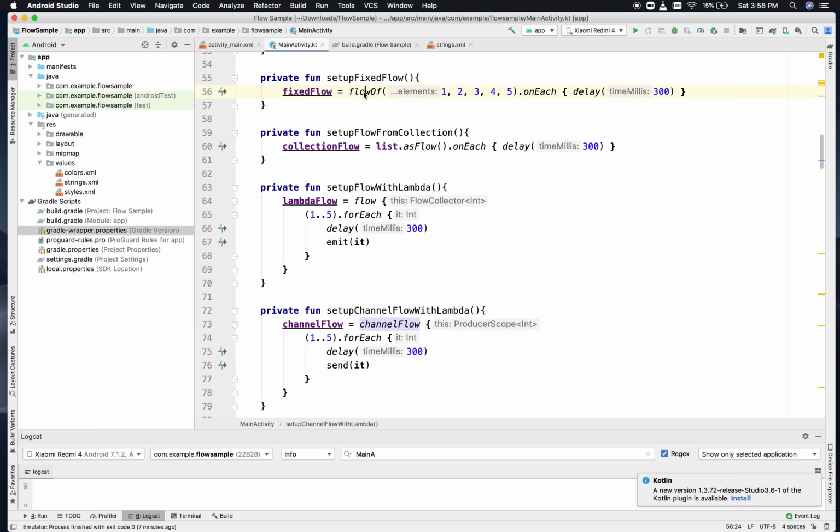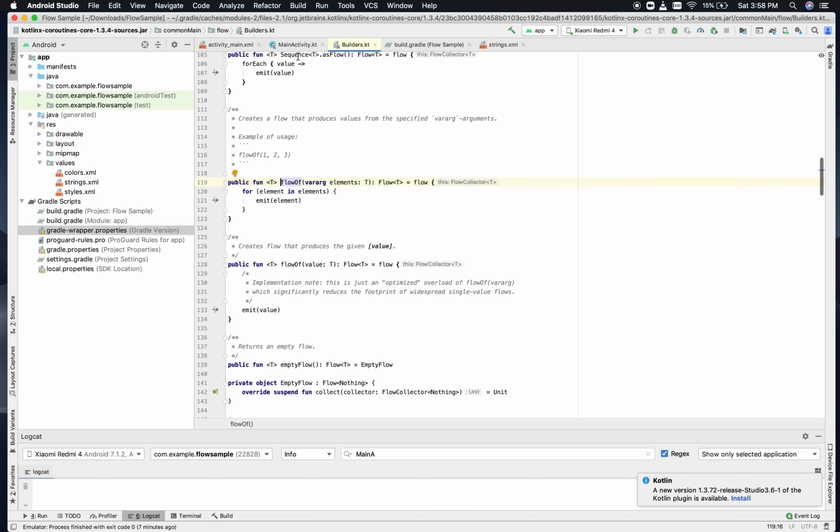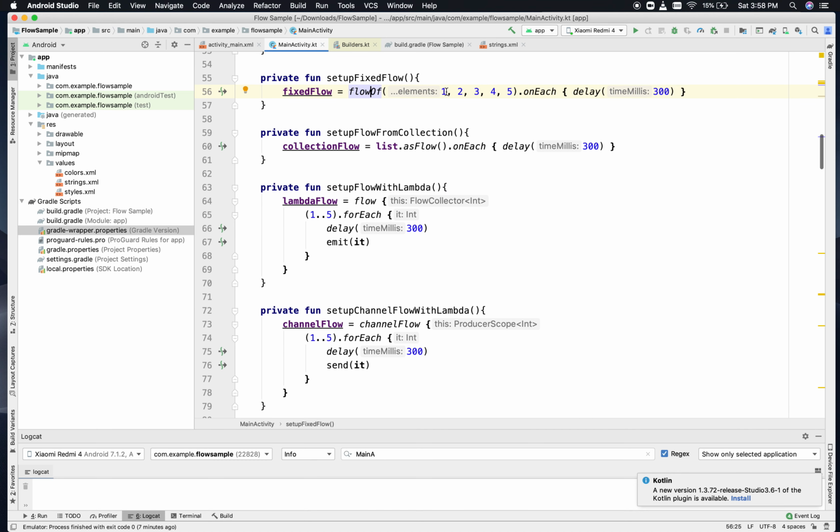The first one is flowOf 1 2 3 4 5 that you see. flowOf is none other than a function given by Kotlin coroutines flow, and it returns a flow of a generic type. And if you see, what we have done here is it takes a vararg of elements. So whenever you need a fixed flow, fixed in the sense the elements have to be fixed and you pass them the first time and you don't want them to change, then you can use this flowOf function to generate a flow out of those.